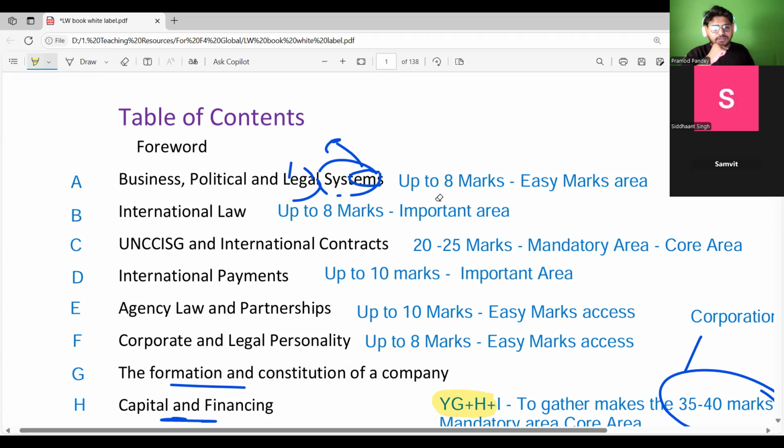Then we talk about the contract of sale of goods. Whenever you make a transaction in the sale of goods, you will have a contract, and this is something we will be learning about in this portion. Ultimately a contract is any agreement which is legally binding.